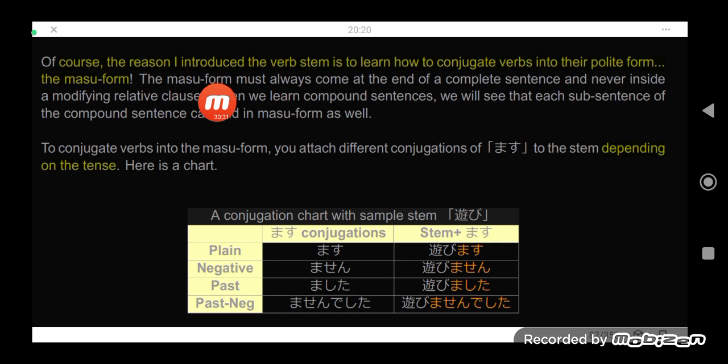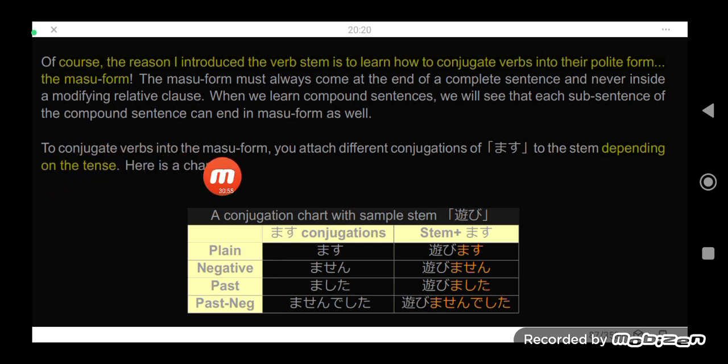So a verb in its masu form is always at the end part of a sentence and not in the middle part, being a modifier. When we learn compound sentences, we will see that each sub-sentence of a compound sentence can end in masu form as well.